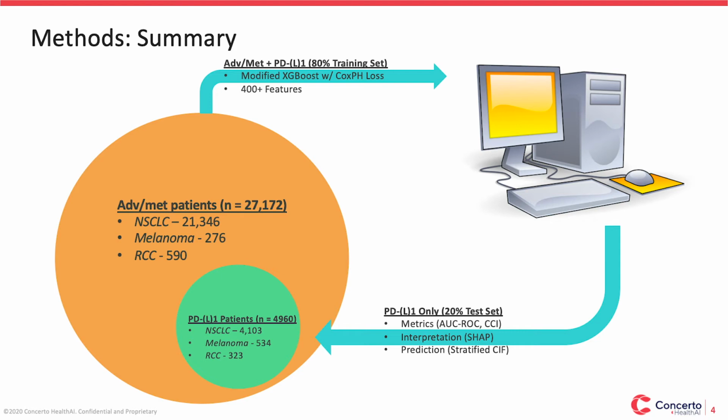In any time-to-event analysis, you need to consider censoring. Traditionally, this is addressed using a Cox proportional hazards model. But in this case, we wanted to evaluate over 400 possible risk factors for cardiac disease. This is just too many for this traditional statistical technique. Instead, we took a hybrid approach, combining the power of the machine learning-based technique XGBoost with a CoxPH custom loss function, allowing us to get the best of both worlds.